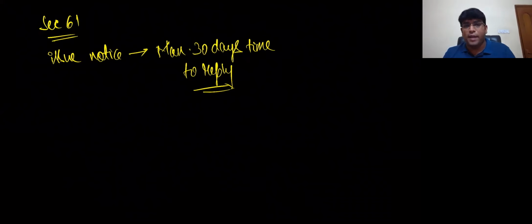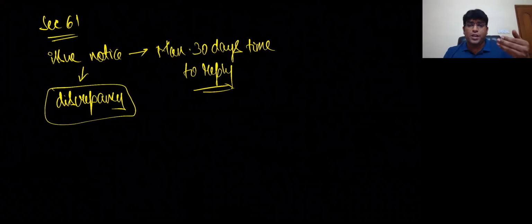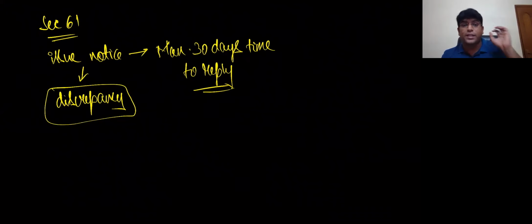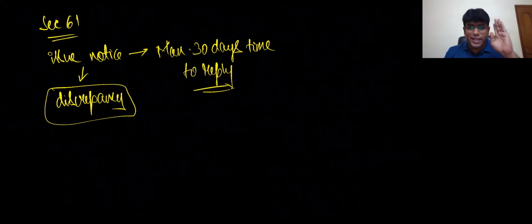And once 30 days time is given to reply, my dear friends, generally whenever they give a notice, they'll highlight the discrepancy. There is situation 1, you might accept the discrepancy and make the payment of tax. Situation 2, you might submit explanation telling that we are not okay with the discrepancy. And if explanation is given, that explanation may be acceptable to the proper officer or proper officer is not happy with the explanation. If proper officer is happy with the explanation, there ends the story.